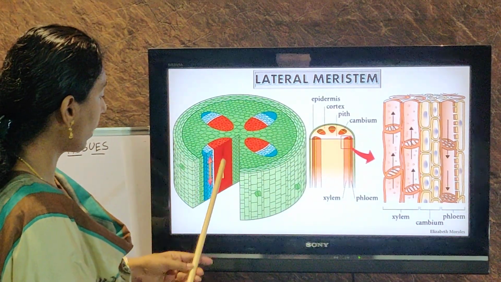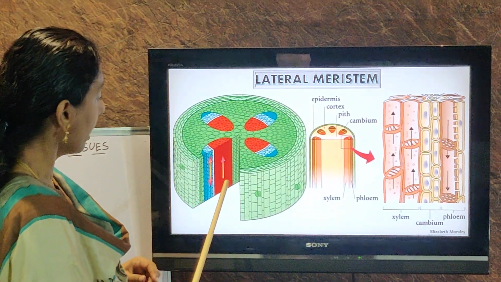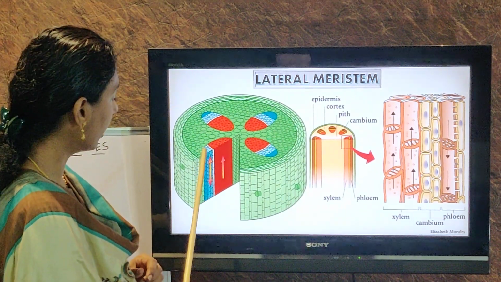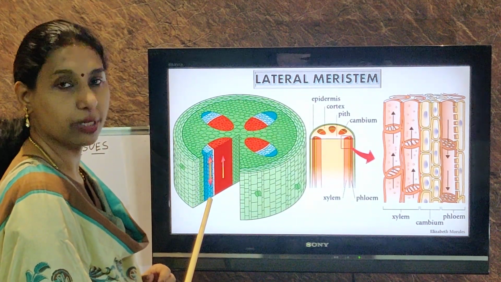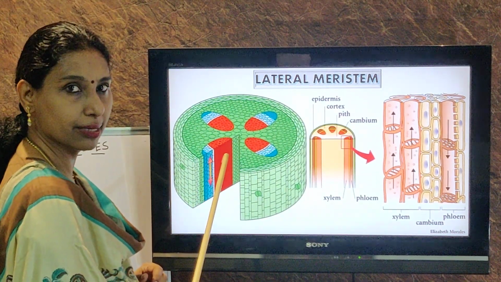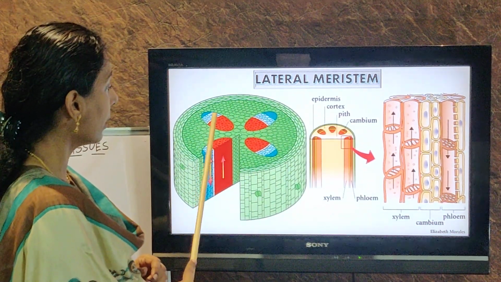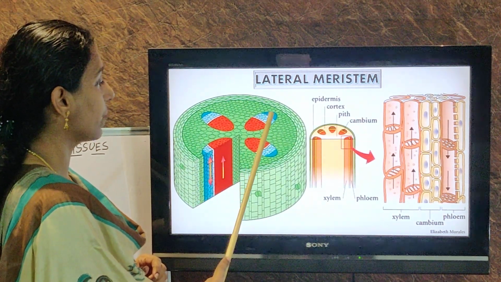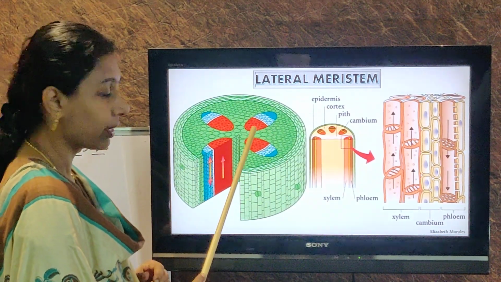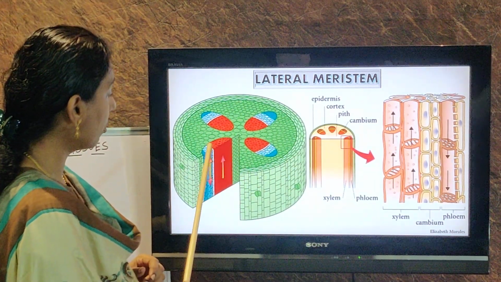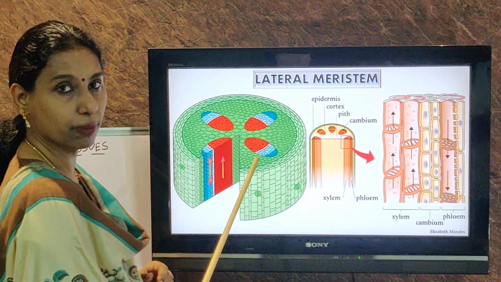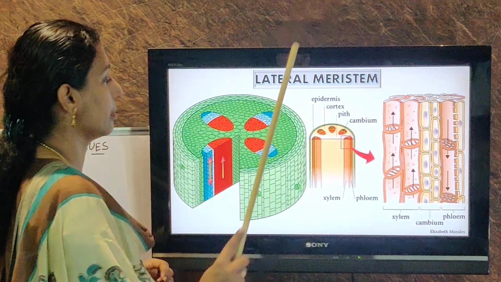You can see this. This is one tube. This is another tube. This red tube is representing xylem, which is carrying water upward, and the blue color is representing phloem, which is transporting food. So you can see this. They are found in bundles. A bundle of xylem phloem, another bundle of xylem phloem, another bundle of xylem phloem. It's present inside the stem. Clear? So now between these two, can you see a strip here, white strip between xylem and phloem? This white strip is called the lateral meristem.